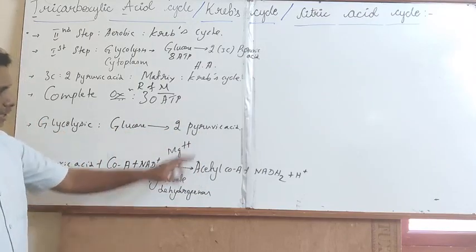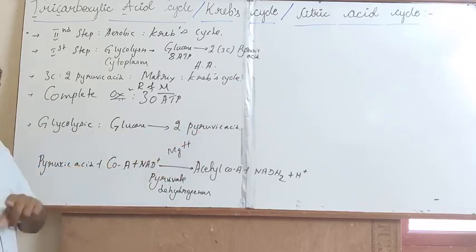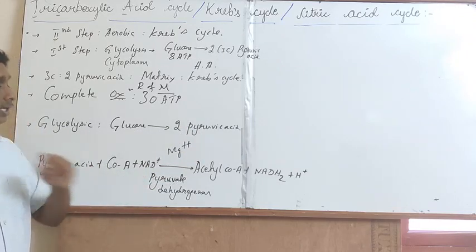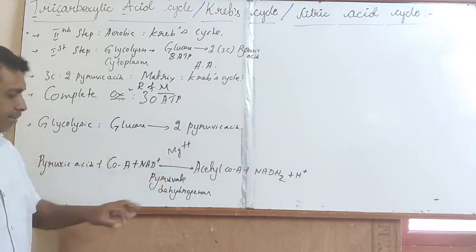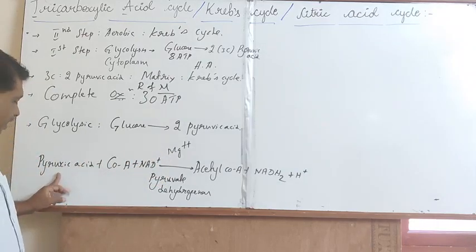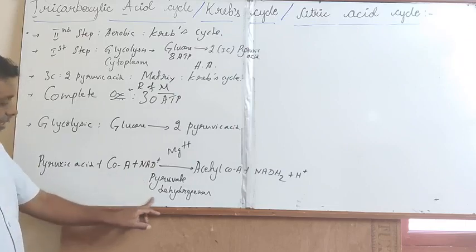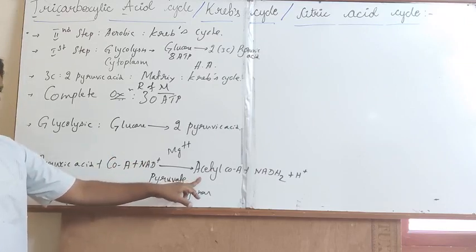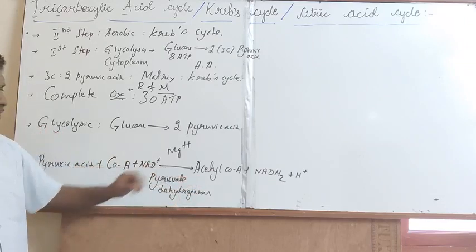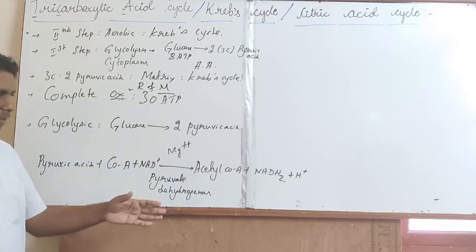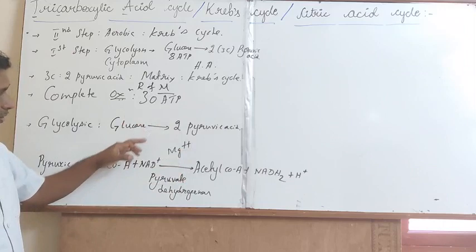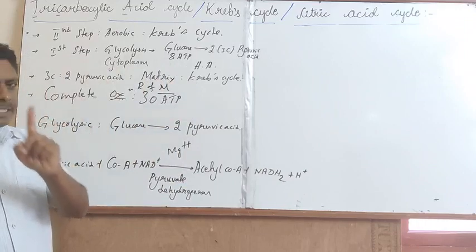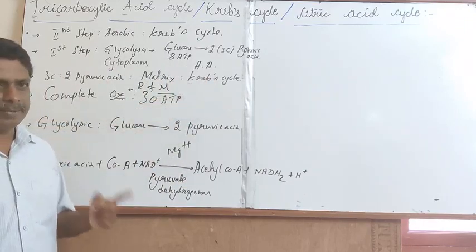The synthesized pyruvic acid, in the presence of coenzyme, with the help of NAD, with the utilization of the inorganic derivative magnesium ion, with the help of pyruvate dehydrogenase, results in the biosynthesis of a unique chemical compound called acetyl-CoA. With the biosynthesis of acetyl-CoA, the second step in aerobic respiration called the Krebs cycle is initiated.